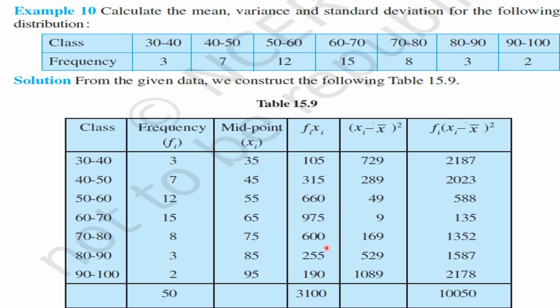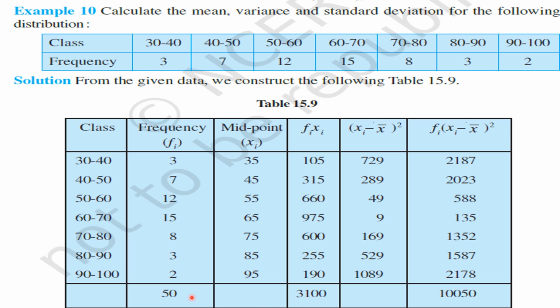Right. After finding all these 7 values, let us find the total sum of these values. So 105 plus 315 plus 660 plus 975 plus 600 plus 255 plus 190 is equal to 3100. Understood this number, my children? Right. After finding these two values, let us find the mean of this frequency distribution. How do you find the mean of the frequency distribution? Sigma fi xi by sigma fi. Do you remember that formula, my children? Right. That is equal to 3100 by 50.